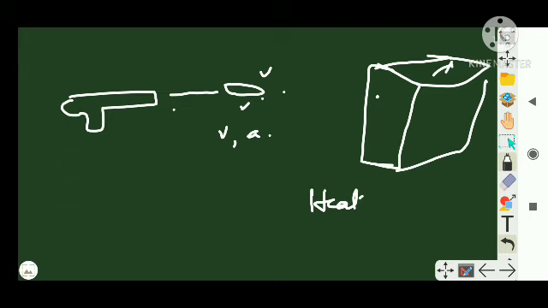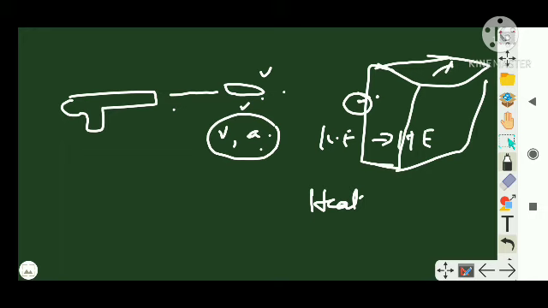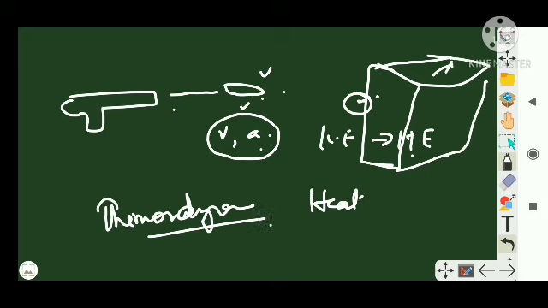I hope this much is clear to find the difference between mechanics and thermodynamics. In mechanics, we learn the velocity, acceleration, and speed at which it is moving. Whereas in the same scenario, when the bullet strikes the wall, its kinetic energy is converted into heat energy. When this conversion is happening, how much the temperature changes and how much the internal energy changes is learned. That branch of science is thermodynamics. Clear enough?